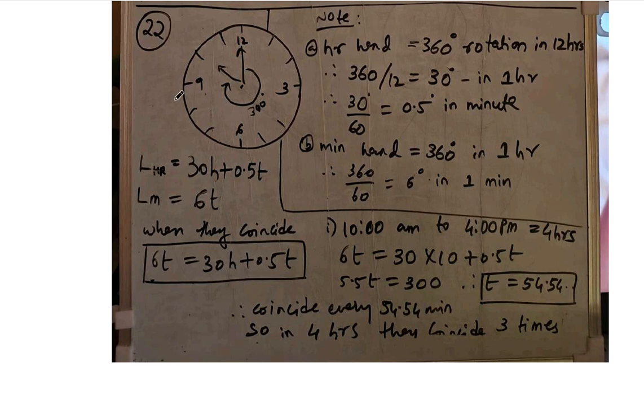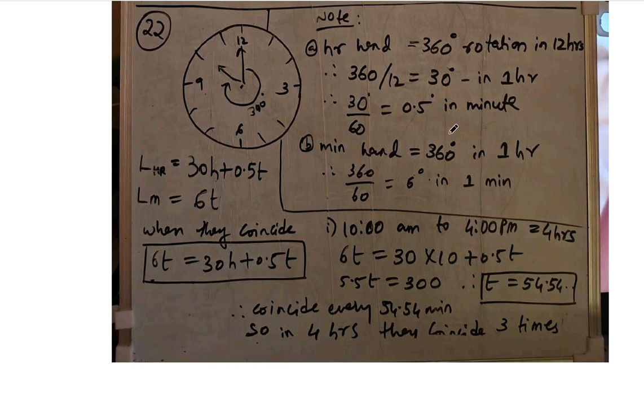The hour hand, which is the shorter hand, will travel in 1 hour... sorry, in 1 hour it will travel 30 degrees. How did we get this 30 degrees? We got it by dividing 360 by 12, because we have 360 degrees as a whole circle and we have 12 partitions, 12 equal parts. So 360 divided by 12 gives us 30 degrees. So in 1 hour the shorter hand, the hour hand, will travel 30 degrees.